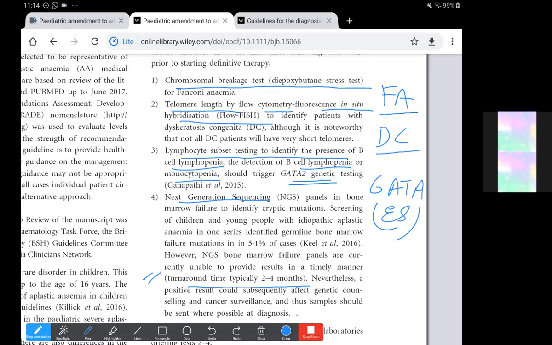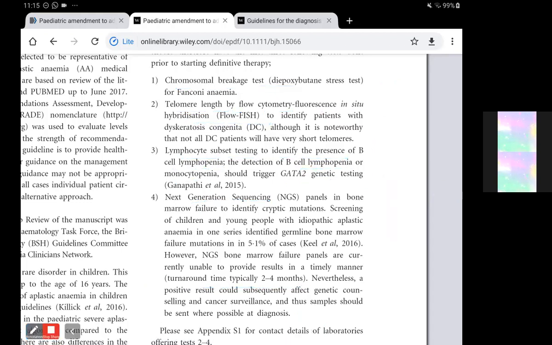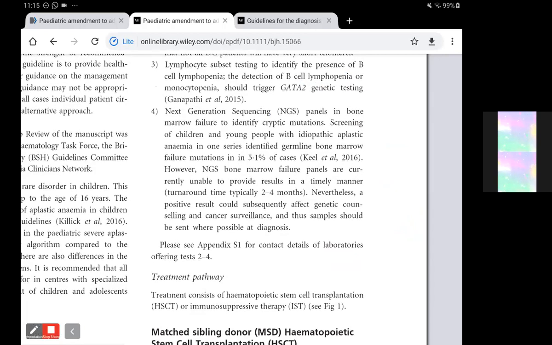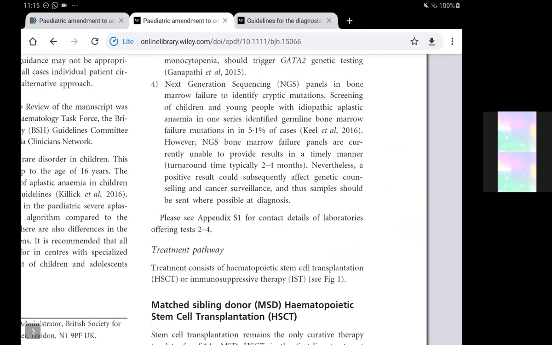flow FISH, and then also the GATA2 mutation can be suspected in cases with lymphedema and lymphopenia and monocytopenia. Then next generation sequencing samples should be sent, although the turnaround time is typically long. It is 2 to 4 months, and most of the patients need urgent care. But even then, this would affect the genetic counseling and cancer surveillance, so these samples should be sent.